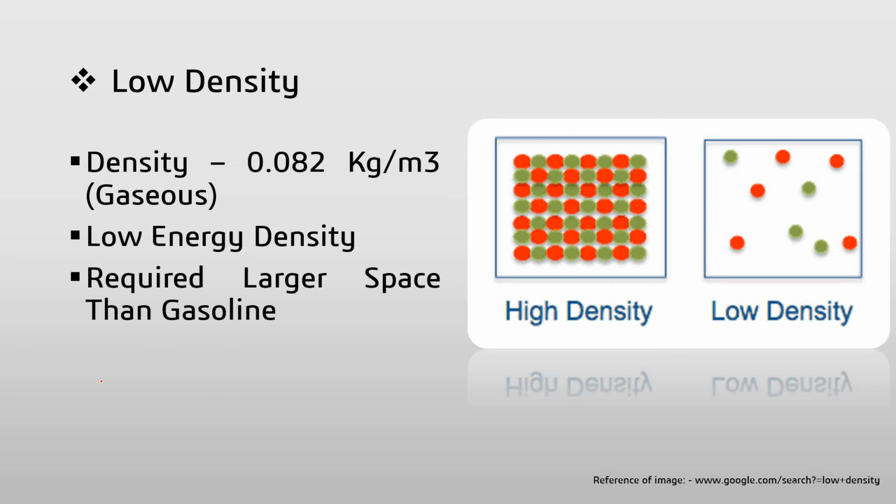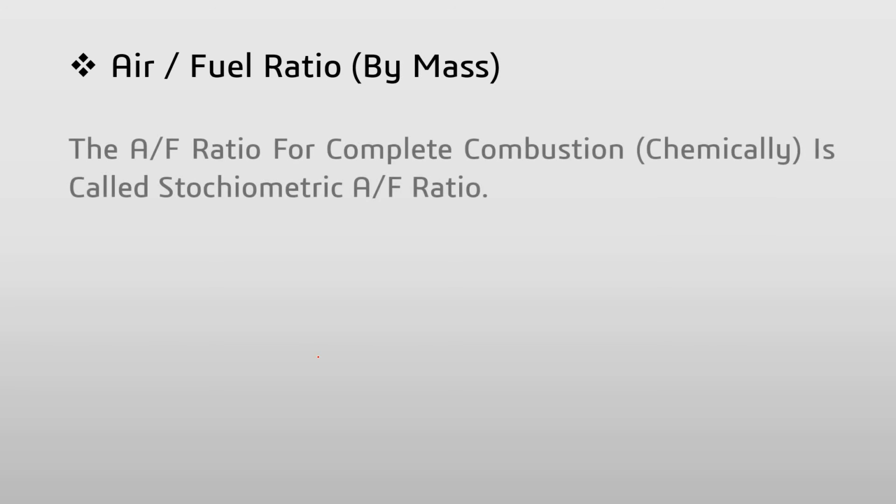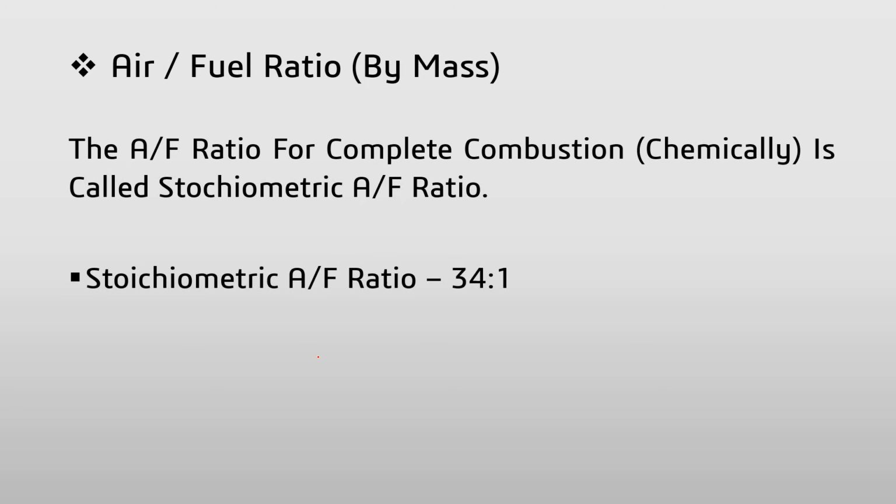And the air fuel ratio of hydrogen engines by mass: the air fuel ratio for a complete chemical combustion is called the stoichiometric air fuel ratio. Stoichiometric air fuel ratio is about 34 to 1. So what is the stoichiometric air fuel ratio?